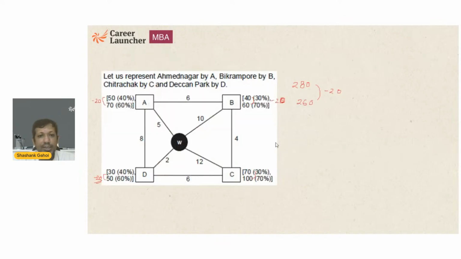So if Vikrampur is last, if this is 30, it means Vikrampur will not be last. D will be last. If this is 50, it won't be last, right? So it means if Vikrampur needs to be last, it should be 40, it should be 100. So 100 plus 40 is 140, 140 plus 70 is 210, 210 plus 50 is going to be 260. I got this.